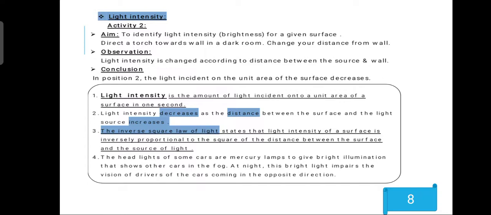So the headlights of some cars are mercury lamps to give a bright illumination that shows other cars in the fog at night. This bright light impairs the vision of the drivers of the cars coming in the opposite direction.